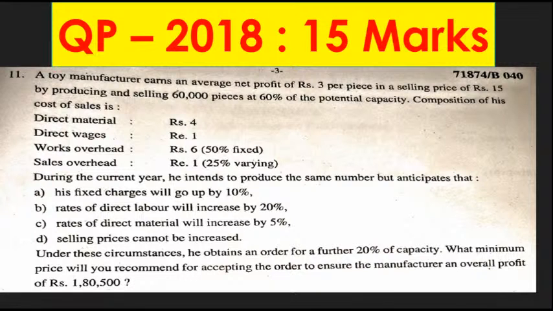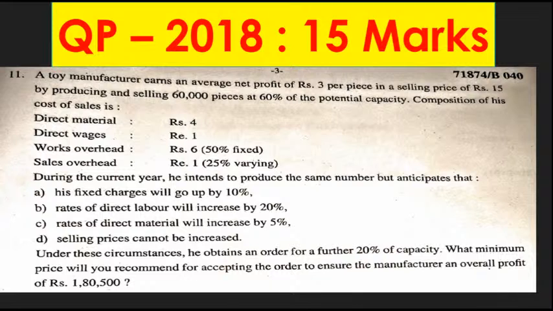During the current year, he intends to produce the same number, which means 60,000 pieces. But he anticipates that his fixed charges will go up by 10%. The rates of direct labor will increase by 20%. Rates of direct material will increase by 5%.